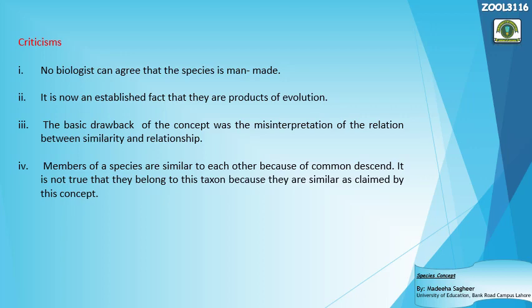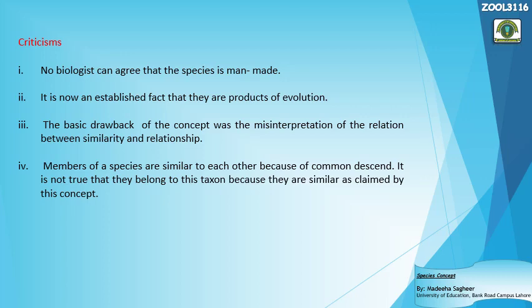So this concept misunderstood the relationship and the similarity. Similar objects have been collected into the same group not just because of similarity, but there are many other things to be considered, like genetics and other factors. This was the basic drawback, and members of a species are similar to each other because of common descent. They are not similar just because they look similar, they are similar because they have common descent. Common descent means that they have the same ancestors, the same parents, that's why they have the similarities. That's why they have been grouped into different categories.